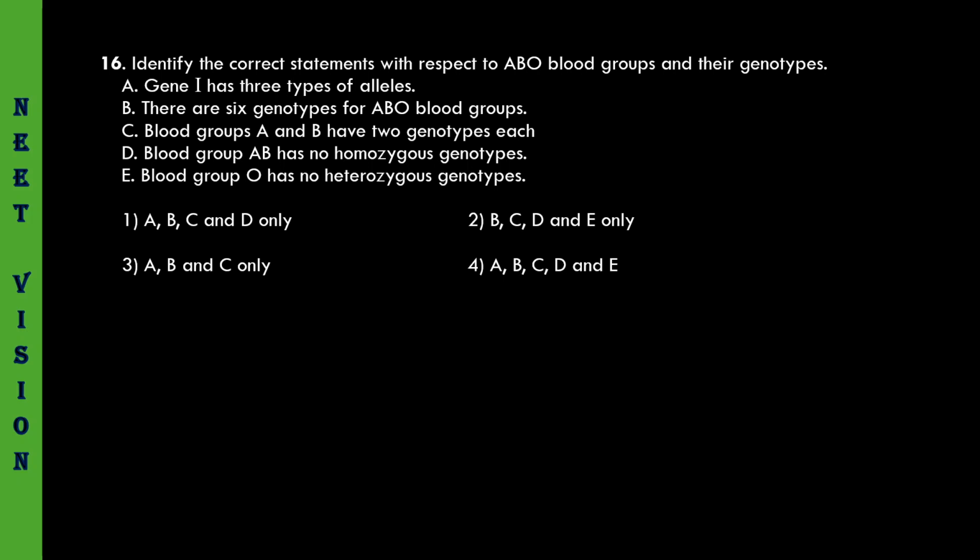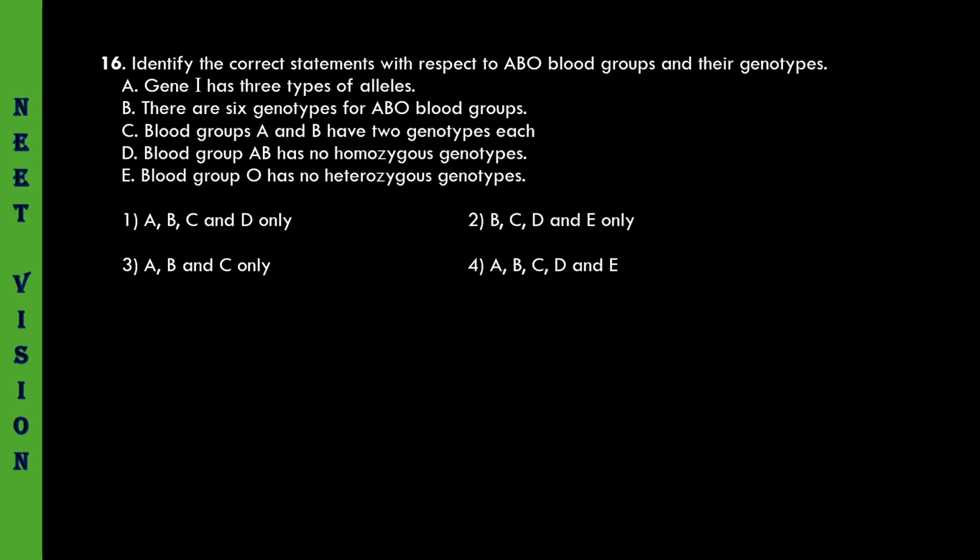So the number of types of alleles is 3. If you want to know the number of genotypes, you can use the formula n into n plus 1 by 2. n is 3, right? So n plus 1 means 3 plus 1, 4 by 2, which is 2. 3 into 2 is 6. So 6 genotypes will be formed.